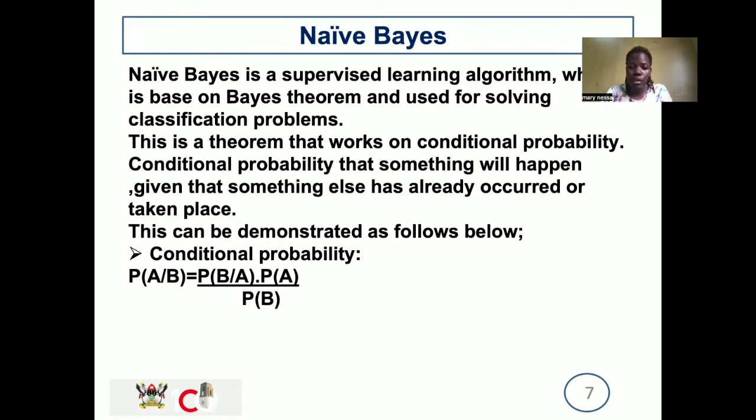Then what do we mean by conditional probability? Conditional probability is where something will happen given that something has already occurred or taken place. Here we are taking an example: if I go to school, I'll learn. Now, where does the condition come in? We are saying "if." That means the condition is, if I go to school, I'll learn. But if I don't go to school, I won't learn. So the condition is going to school. This can also be demonstrated as you see here, the conditional probability.